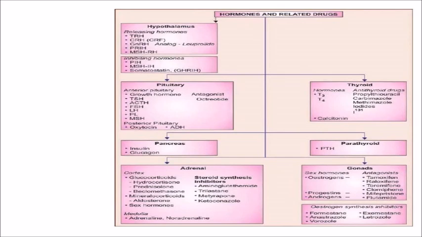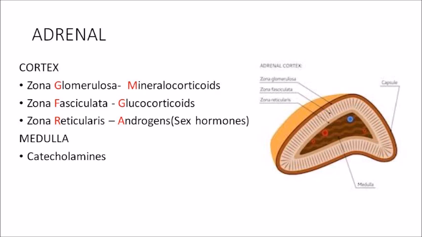Then you have the adrenal gland. The adrenal gland has two parts, as you can see from the figure. The cortex, that is the outer portion, and the medulla, that is the core. The cortex has three layers: zona glomerulosa, zona fasciculata and zona reticularis. You can remember that using GFR. GFR is glomerular filtration rate, right? So zona glomerulosa, fasciculata and reticularis, from outside to inside.